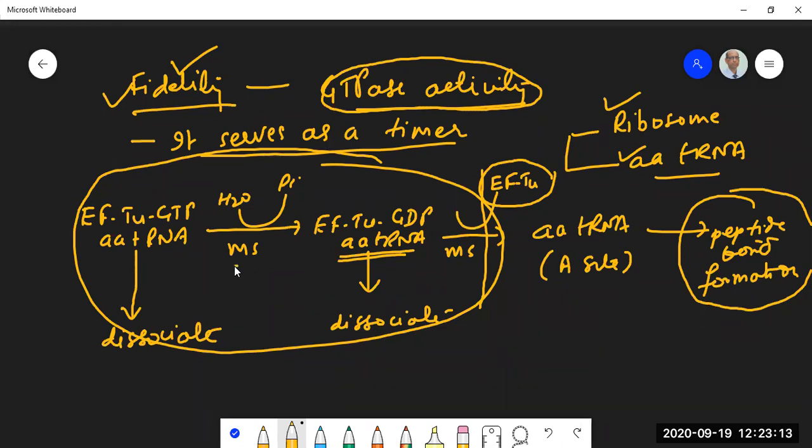It provides additional milliseconds for the ribosome to scrutinize whether the incoming amino acid tRNA is the correct one or not. If it is not the correct one, then it is going to be dissociated either at this stage or at this stage. And in spite of all these checks, let's say if a wrong amino acid tRNA remains over there, then it will be placed at the A site and it will be incorporated into the polypeptide chain. Right? Now,